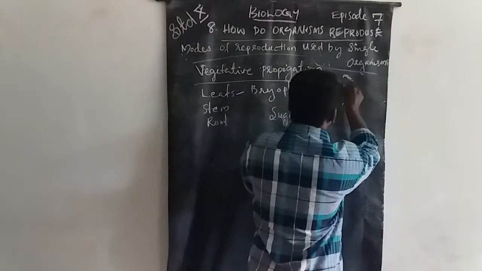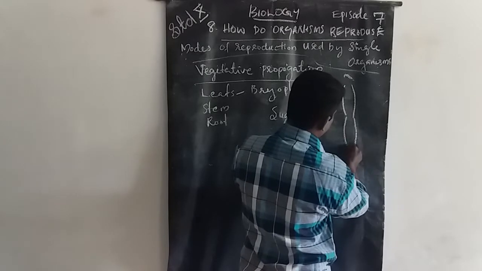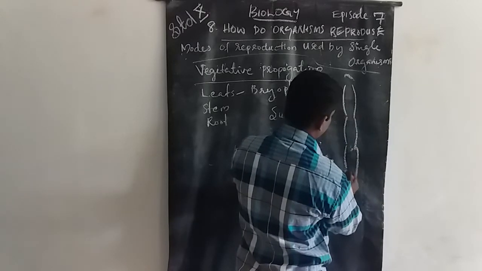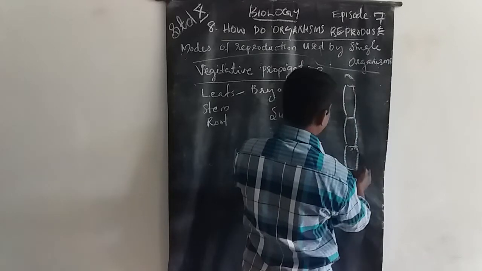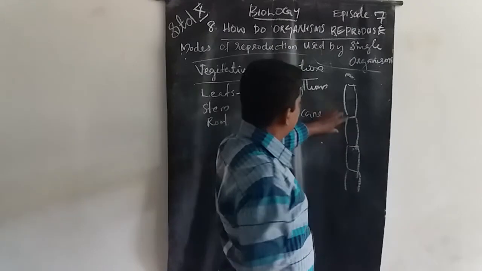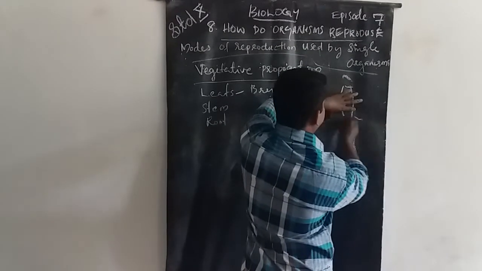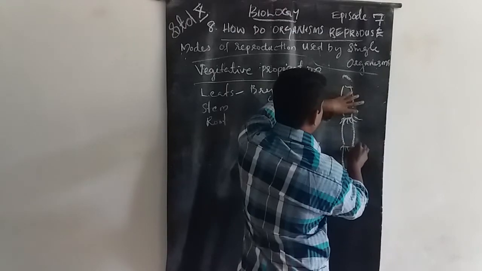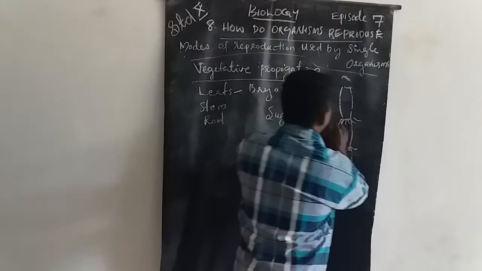Look at that. This is the stem of sugarcane. Some root-like structures are here.